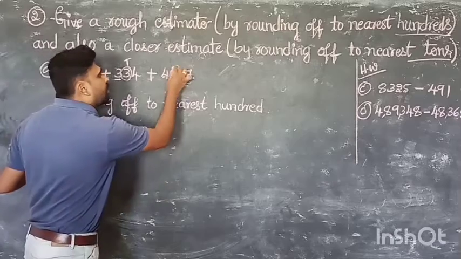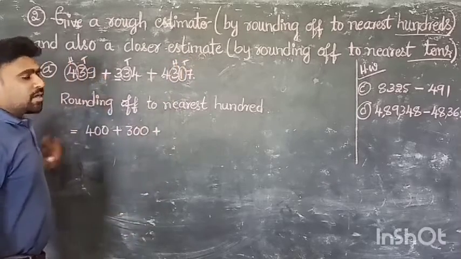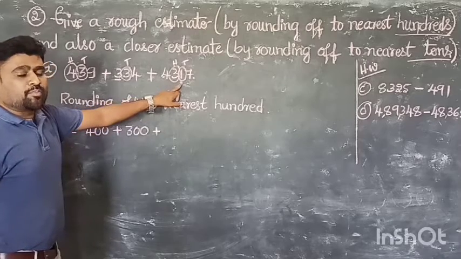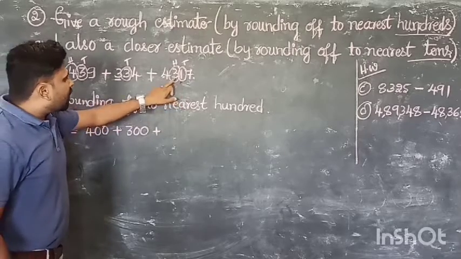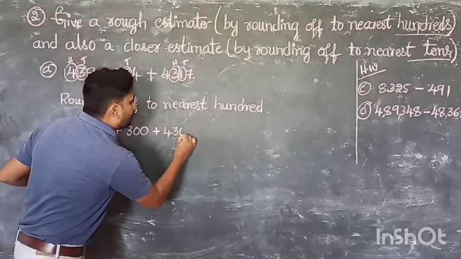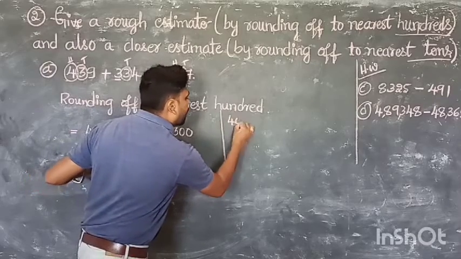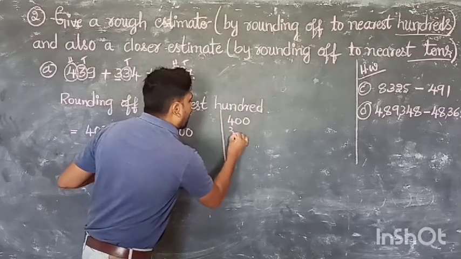Now we are going to round off to the 100 place. Now this is the 10 place. Clear? Now again 1 is below 5. Therefore 3 becomes 3. First we have to write 4. 3 becomes 3 and 2 becomes 0. Now we have to add. That is 400. Then 300.